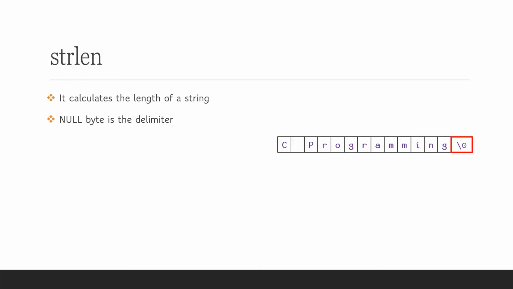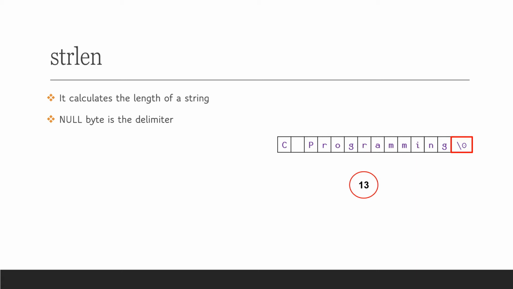Next, we will see the library function strlen. It calculates the length of a string. It starts from the first address and counts every byte until it sees a null. While calculating the length, it doesn't include the null byte. For this example, strlen starts counting from the first character C and it keeps going until it sees a null after the character G. As strlen doesn't include the null character, it will provide 13 as the output.